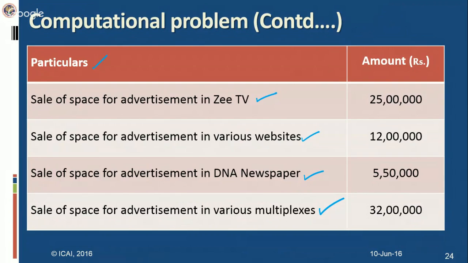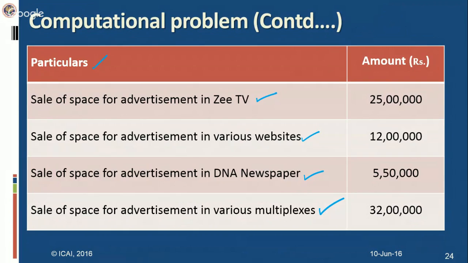If any items are taxable, you have got the value of taxable service. After that, you have to check the abatement, whether any of the services is eligible for abatement. That service you have to charge at a different rate. You have to take into consideration the abatement also. Then next is the reverse charge provisions. The importance of reverse charge provisions we have already discussed in detail. So you need to keep in mind all these points while solving a computational problem.